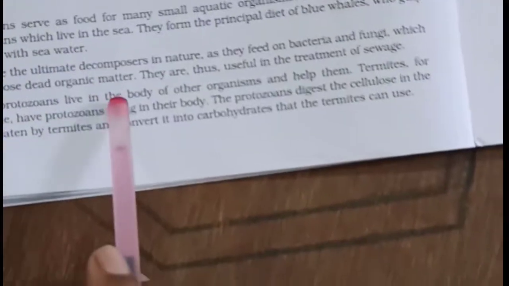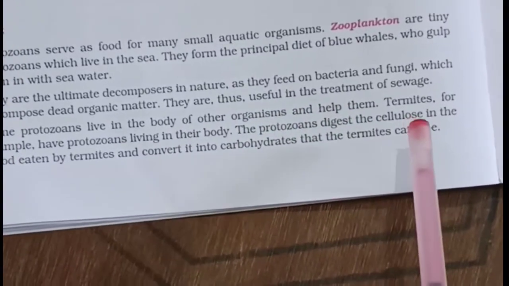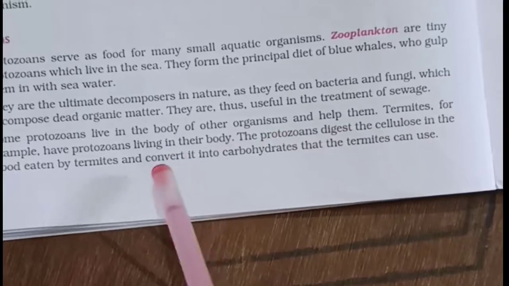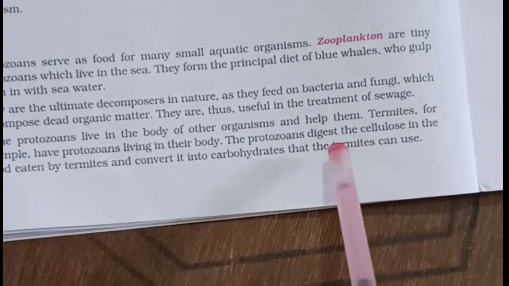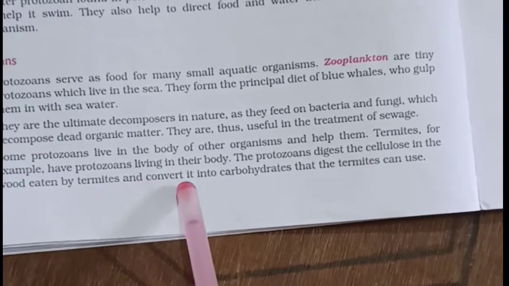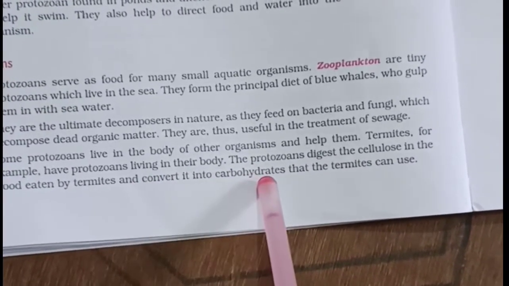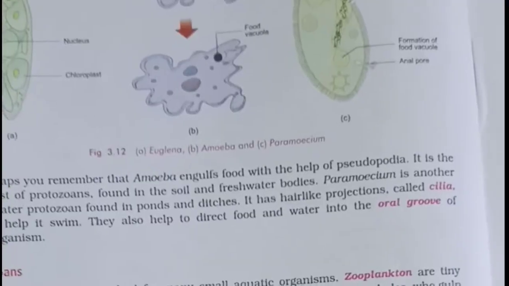Some protozoa live in the body of other organisms and help them. Termites are the best example. The protozoa digest the cellulose in the wood eaten by the termites and convert it into carbohydrates that the termites can use.